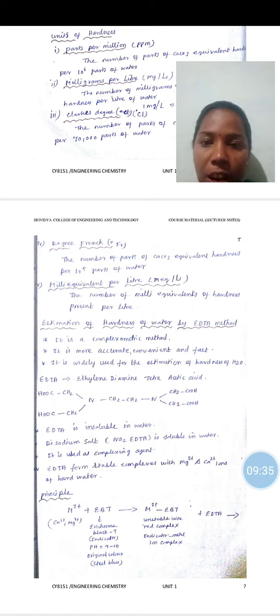Estimation of hardness of water by EDTA method is a practical method using EBT indicator, Eriochrome Black T indicator. Water that contains hardness produces a wine red color with EBT indicator. So by using this principle, we have to determine or estimate the amount of temporary hardness, total hardness and permanent hardness.